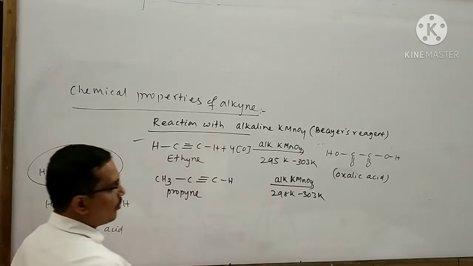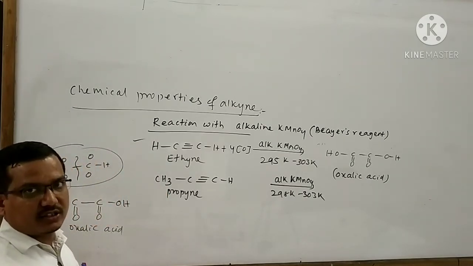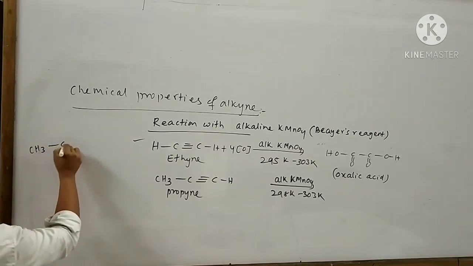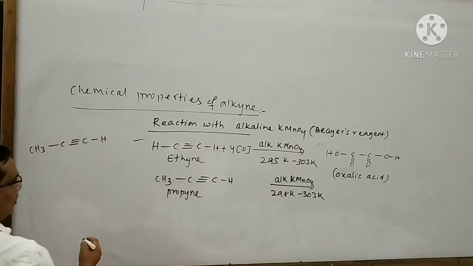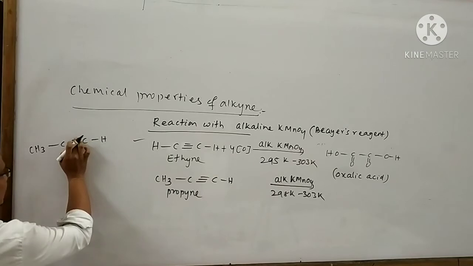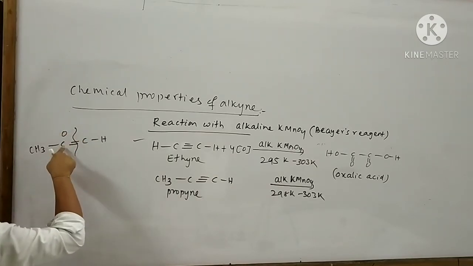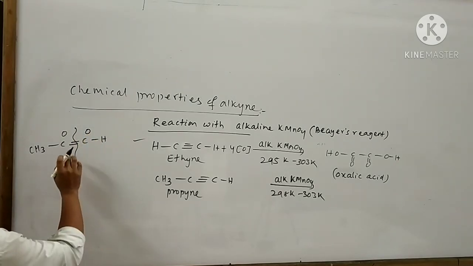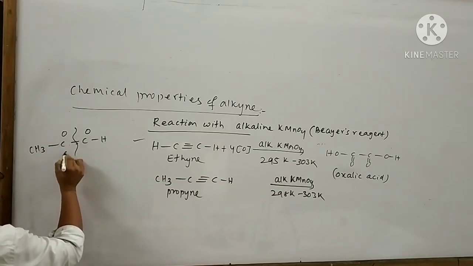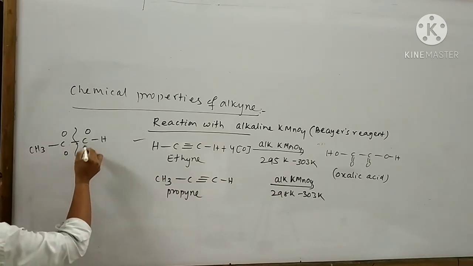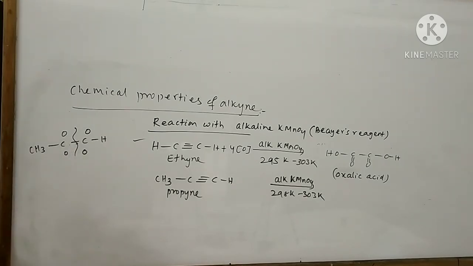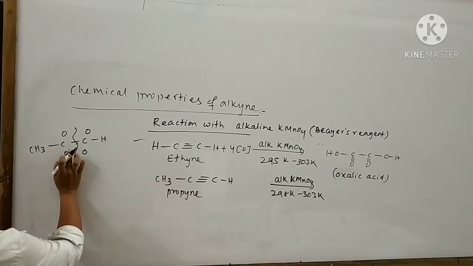Here, alkaline KMnO4 provides a sufficient amount of nascent oxygen. For this reaction, I want to do some rough work like this: CH3-C≡C-H. At first, I want to break this bond and give one oxygen atom to this carbon atom and another oxygen atom to this carbon atom. Again, I want to break this bond and give one oxygen atom to this carbon atom and another oxygen atom to this carbon atom. If I take this oxygen atom, I cannot form a stable product. So it is bound to remove this oxygen atom.